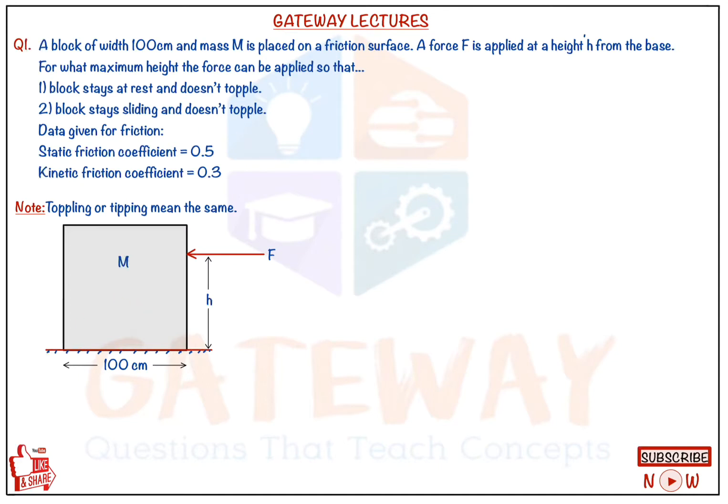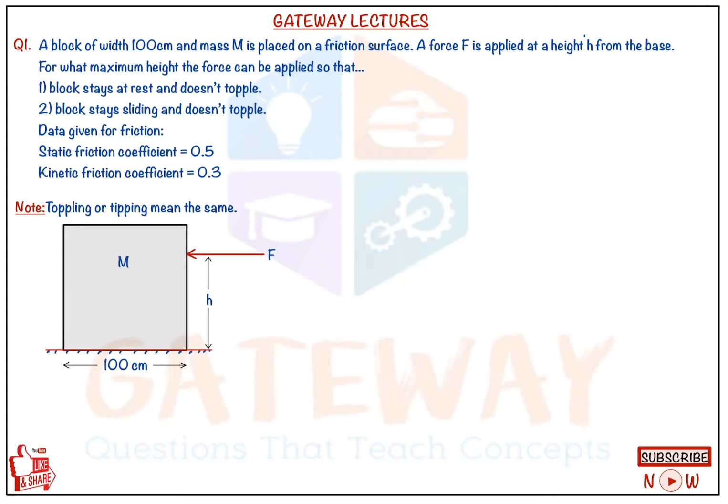And the data given for friction: here they have given values for the static friction coefficient and the kinetic friction coefficient. We always know static friction will be more. Once we cross the limit of static friction, kinetic friction will be very less. Kinetic friction keeps on decreasing as the velocity increases. You need to remember, the static friction coefficient will be more than the kinetic friction coefficient.